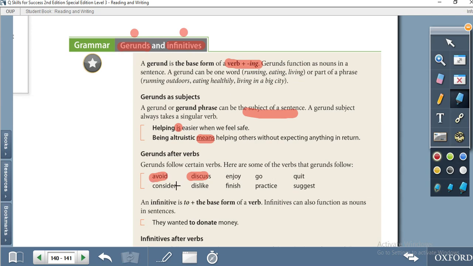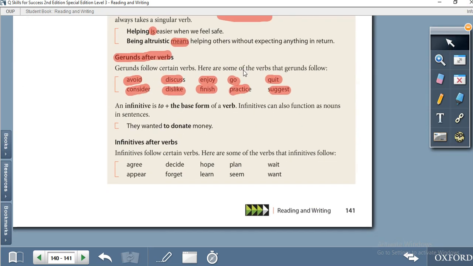For example, he avoids smoking. We discuss writing. I enjoy swimming. I go shopping. Quit smoking. I consider swimming a tough exercise. He dislikes writing. Finish, practice. So after these verbs we use the ing form, the gerund, as a noun. Okay, then we will move to the next.